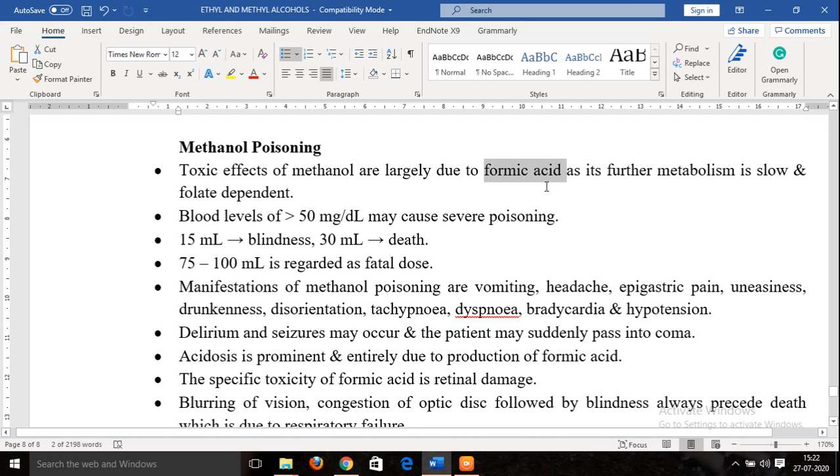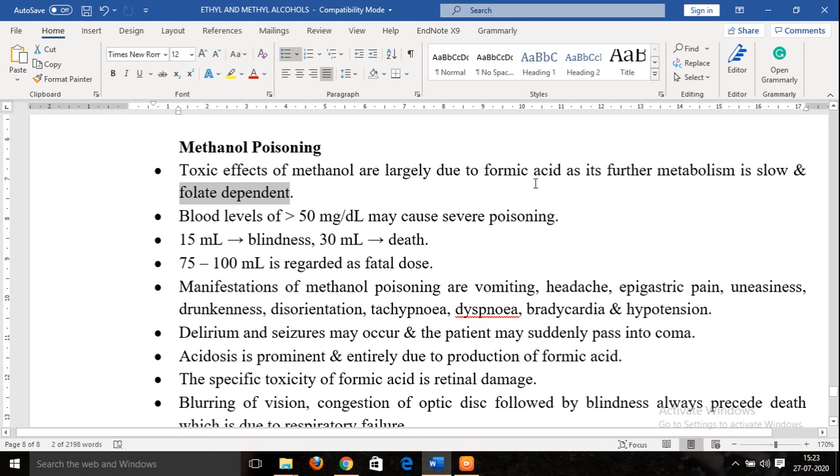Further metabolism of this formic acid is slow to occur, as I have already told you, and it is also folate dependent. This is very important.